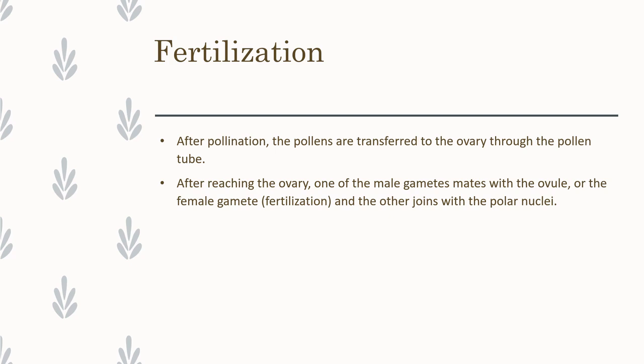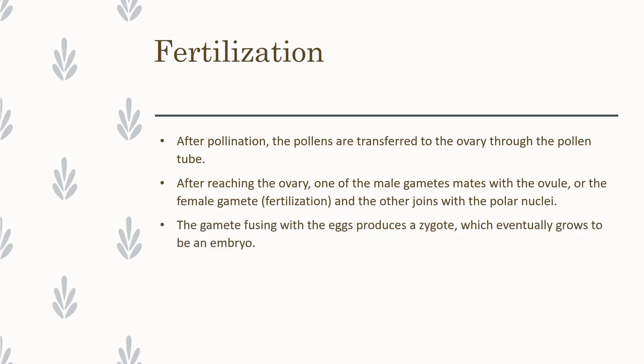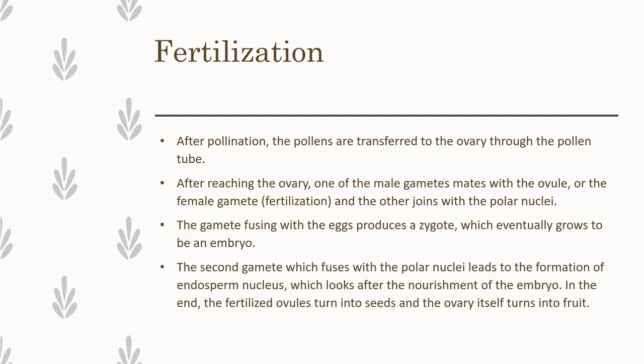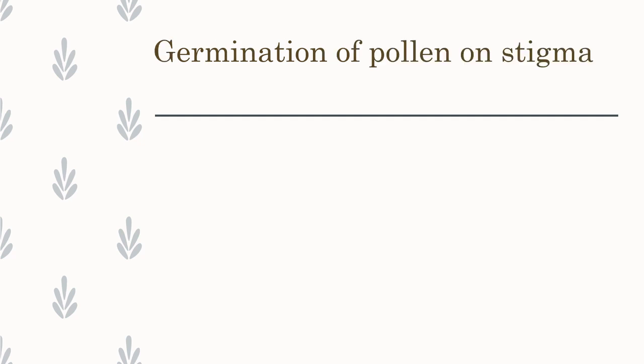What happens to the rest of the pollen grains? The rest of the male gametes join with the polar nuclei. This is called the second gamete. It fuses with the polar nuclei and forms the endosperm nucleus. The endosperm nucleus is responsible for providing nutrients to the developing embryo. At the end of the fertilization process, the ovule will develop into the seed and the ovary will develop into the fruit.